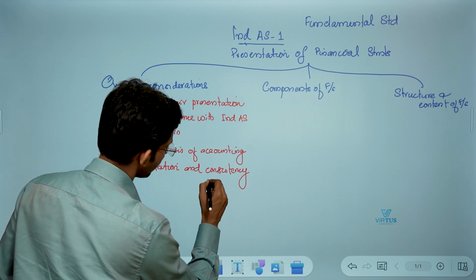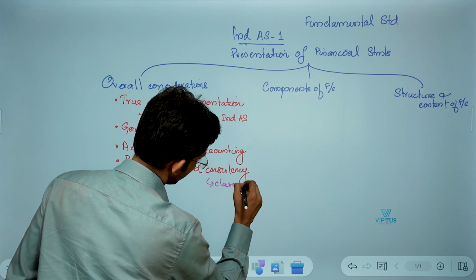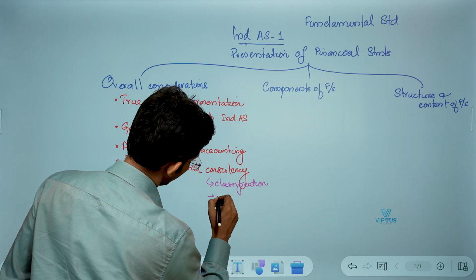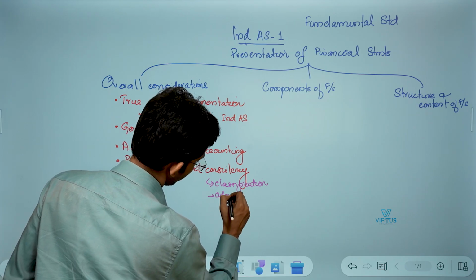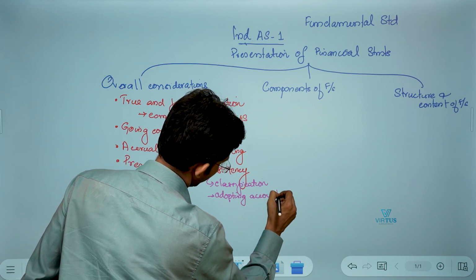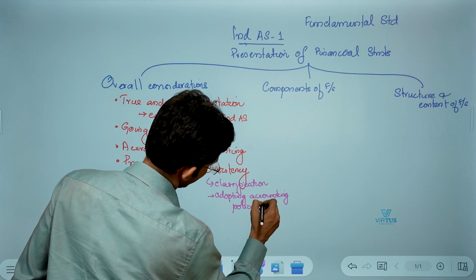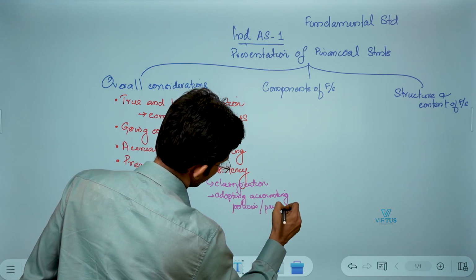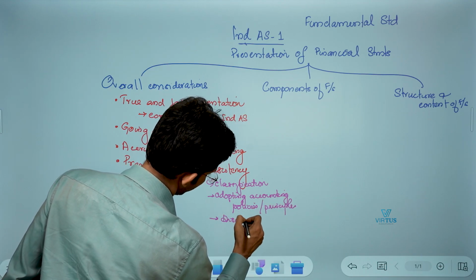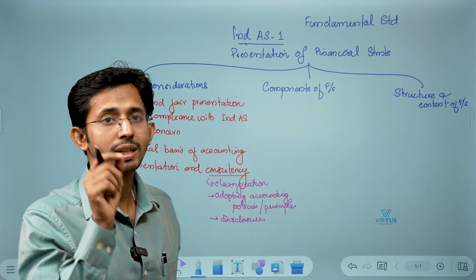The consistency should be for classification of items, and then it could be for adopting accounting policies, principles, etc. Then next one, disclosure. So in all these three factors, you need to have what? Consistency. Consistency is very important.